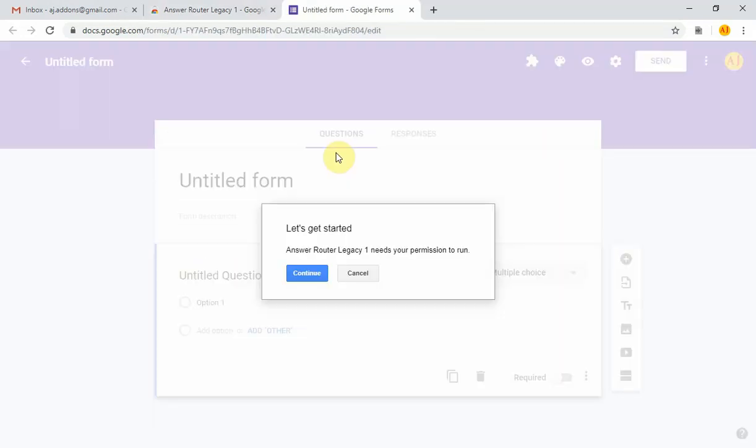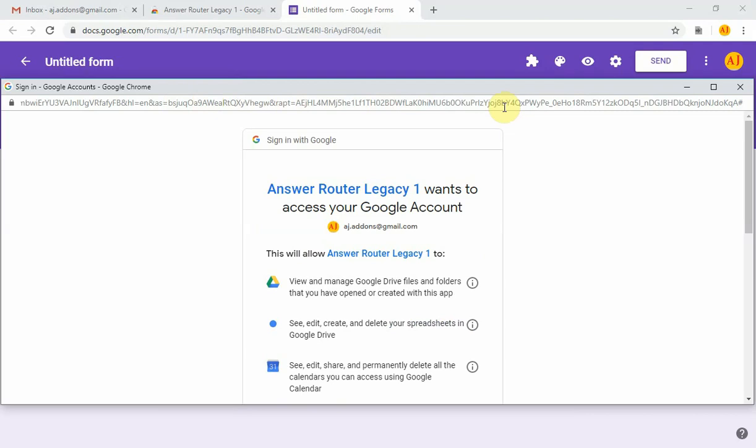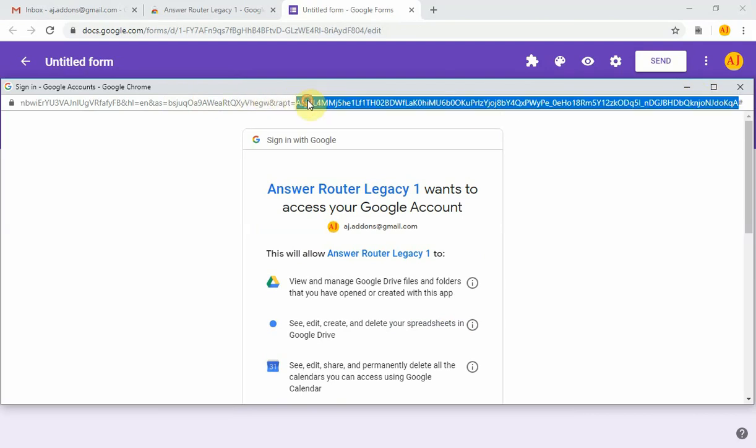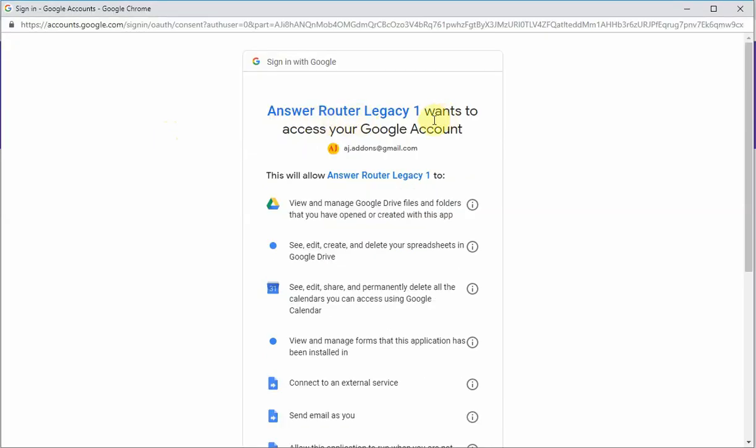A Google form will open. Let's get started. Answer Router Legacy 1 needs your permission to run. Continue. Choose the account. Here you can see the OAuth ID right here. OAuth consent. Answer Router Legacy 1 wants to access your Google account.